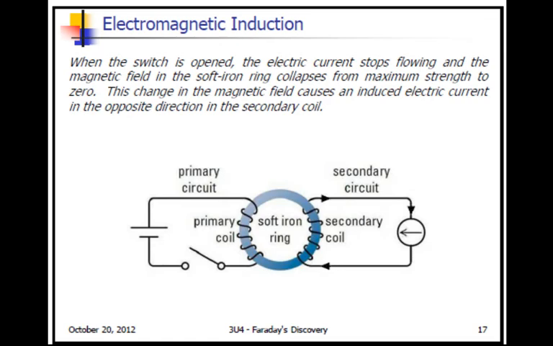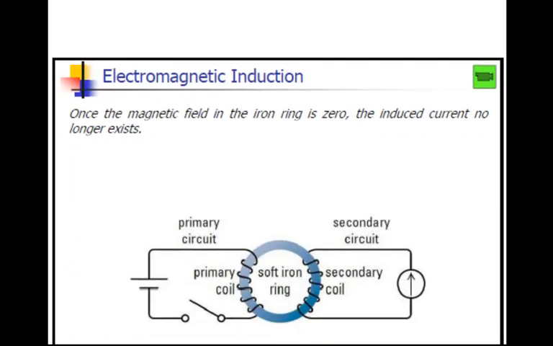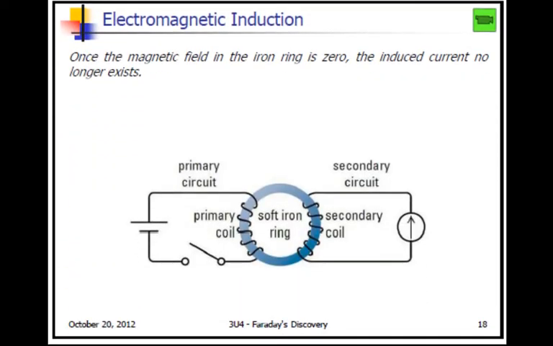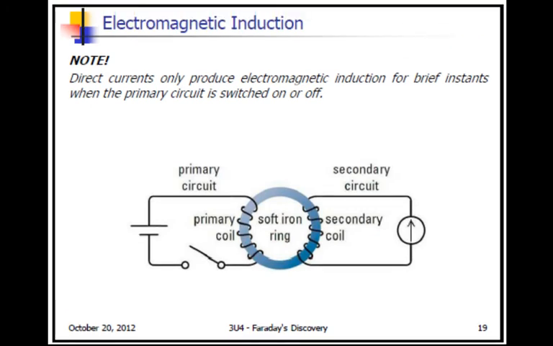When the switch is opened, the electric current stops flowing and the magnetic field in the soft iron ring collapses from maximum strength to 0, and that causes current to flow in the opposite direction on the secondary coil. And again, we have no current when the iron ring is now back at 0 in terms of its magnetized state.